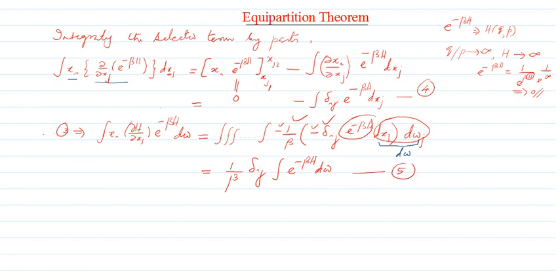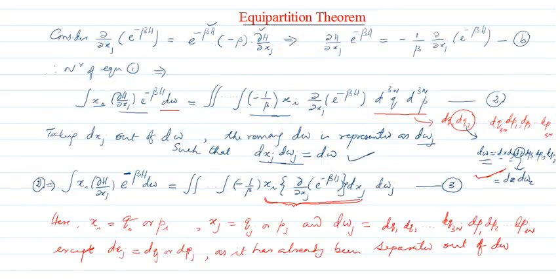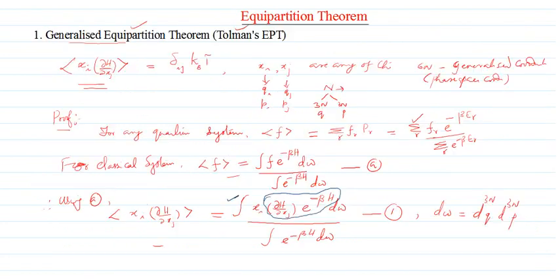So that is the numerator. That was the numerator of our expression, right? Let me see where it was. Yes, it was this expression. So this one was our expression, the numerator of equation number 1. That is what we have evaluated just now. Now note, what is the denominator? What is there in the denominator of equation number 1? That is the integral of e raised to minus beta h, d omega.